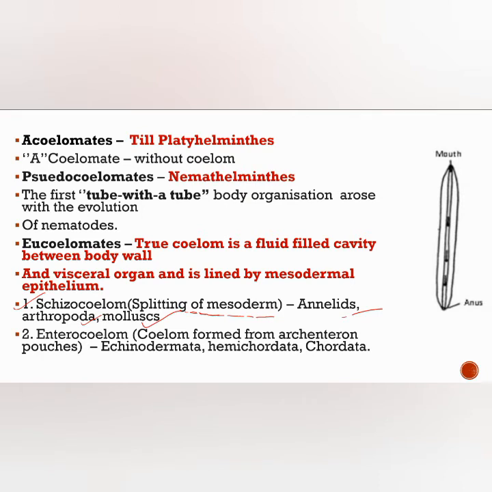The next one is the enterocoelom. In these organisms, the coelom is formed from the archenteron pouches. The archenteron is a primitive gut. These organisms are called enterocoelomates, and this type of coelom is seen in echinodermata, hemichordata and chordata.